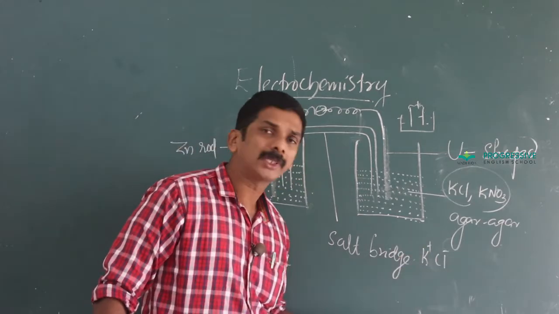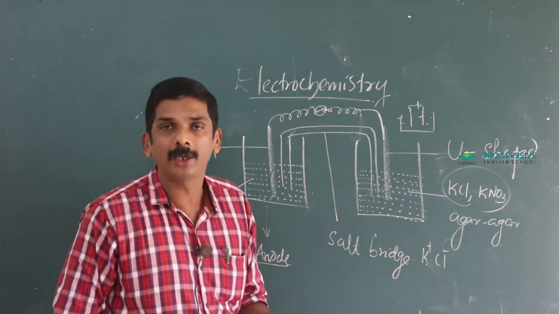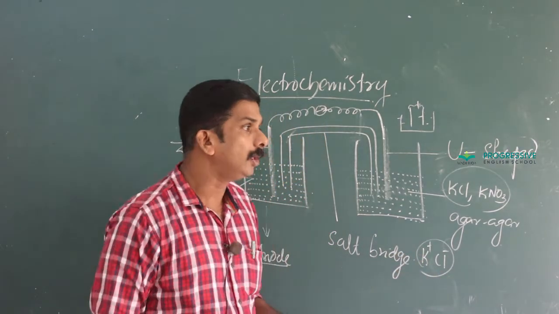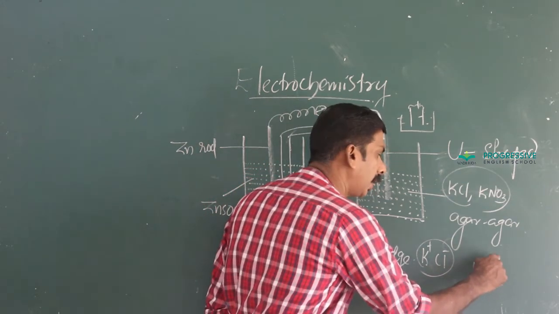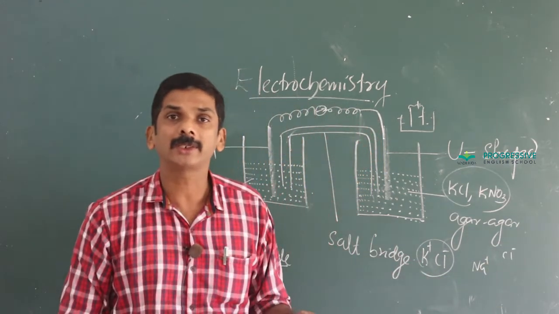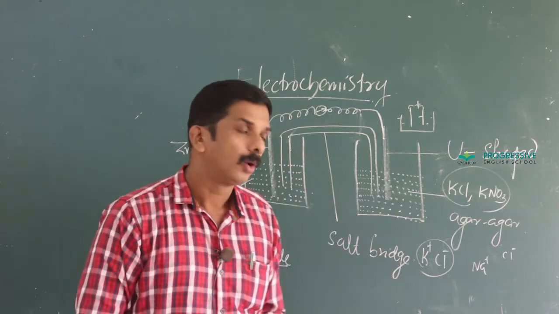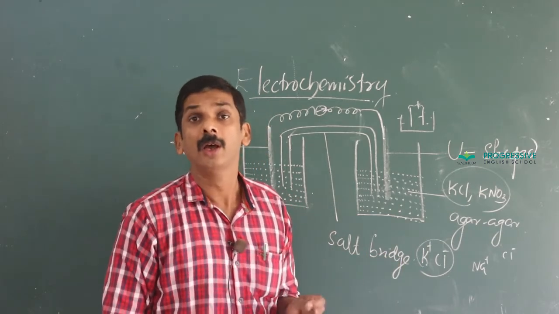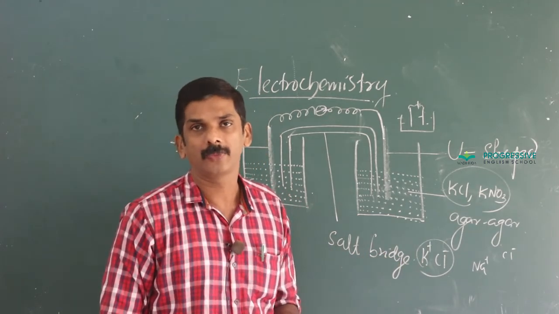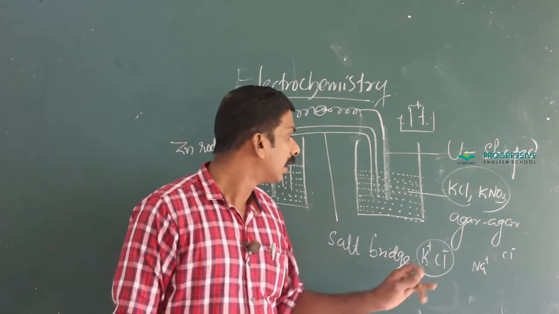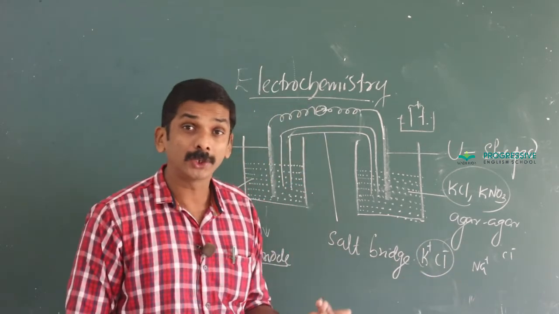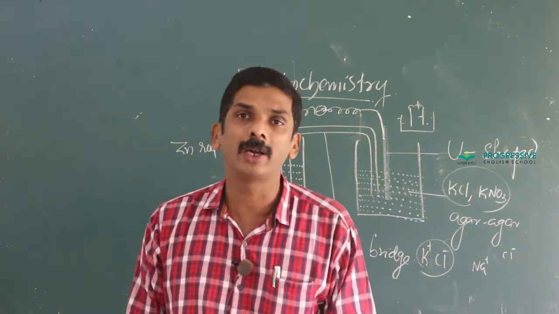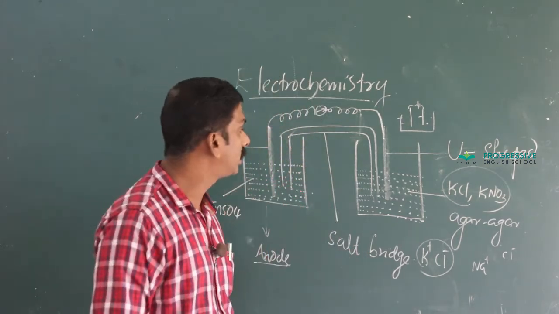Since K plus and Cl minus ions have the same mobility, the same speed, there is no potential difference. In other words, if you take sodium chloride, Na plus and Cl minus, these ions differ in their speed. Obviously, there arises a potential difference. Such a potential difference created is called a liquid junction potential. It is not necessary for your board exam. A salt bridge usually contains an inert electrolyte in order to minimize the liquid junction potential.